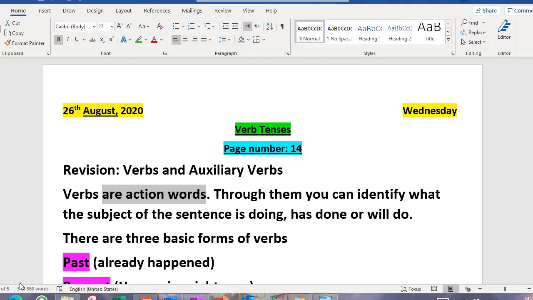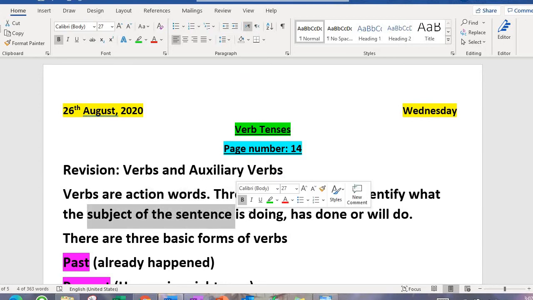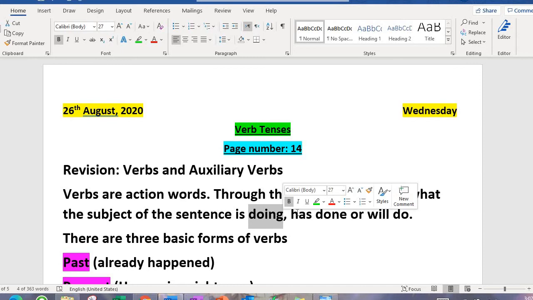I think all of you remember what verbs are. Verbs are action words, right? I think all of you know this, that verbs are action words, right? They tell you what the subject of the sentence is doing. So it could be whatever he is doing, whatever he has already done, or whatever he will do in the